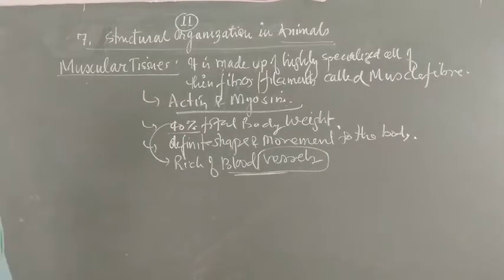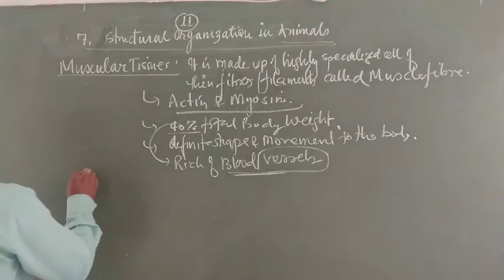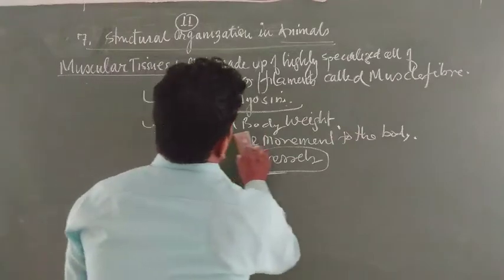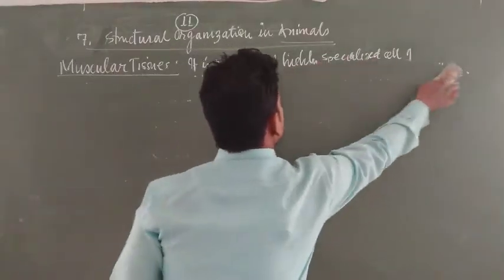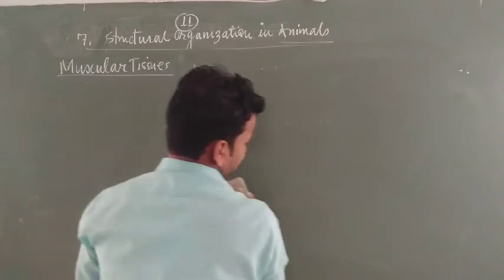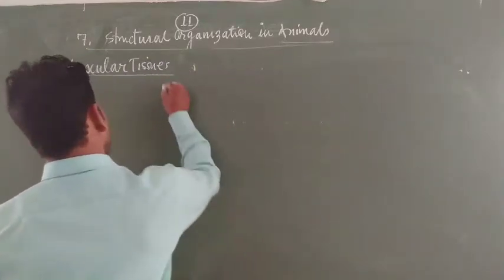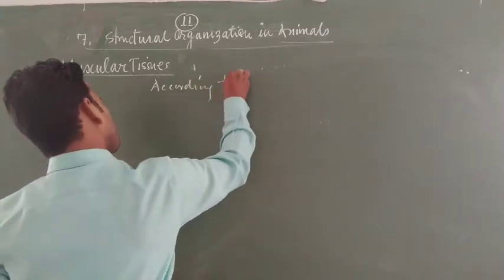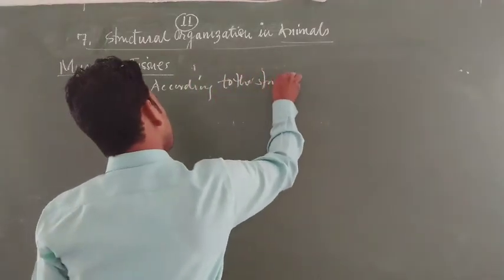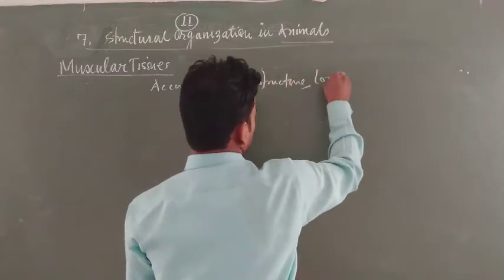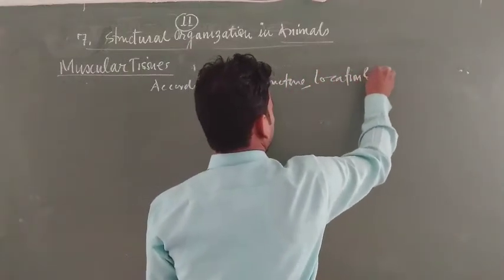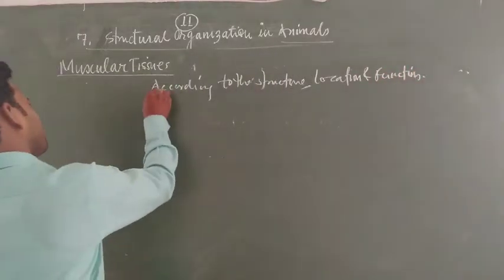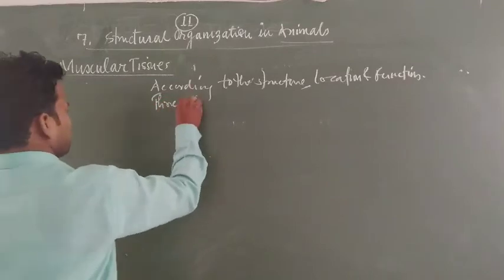Now, according to the structure, location and function, muscles are classified into three categories. Three types of muscles.